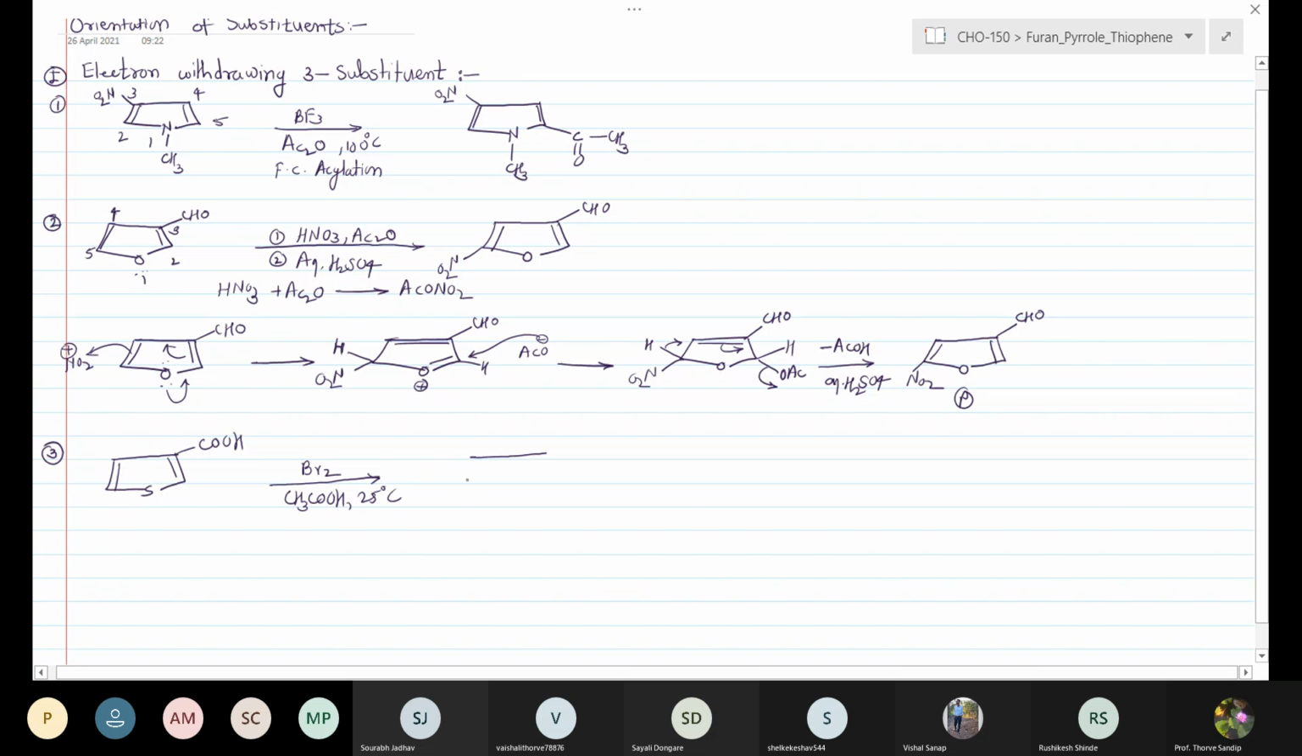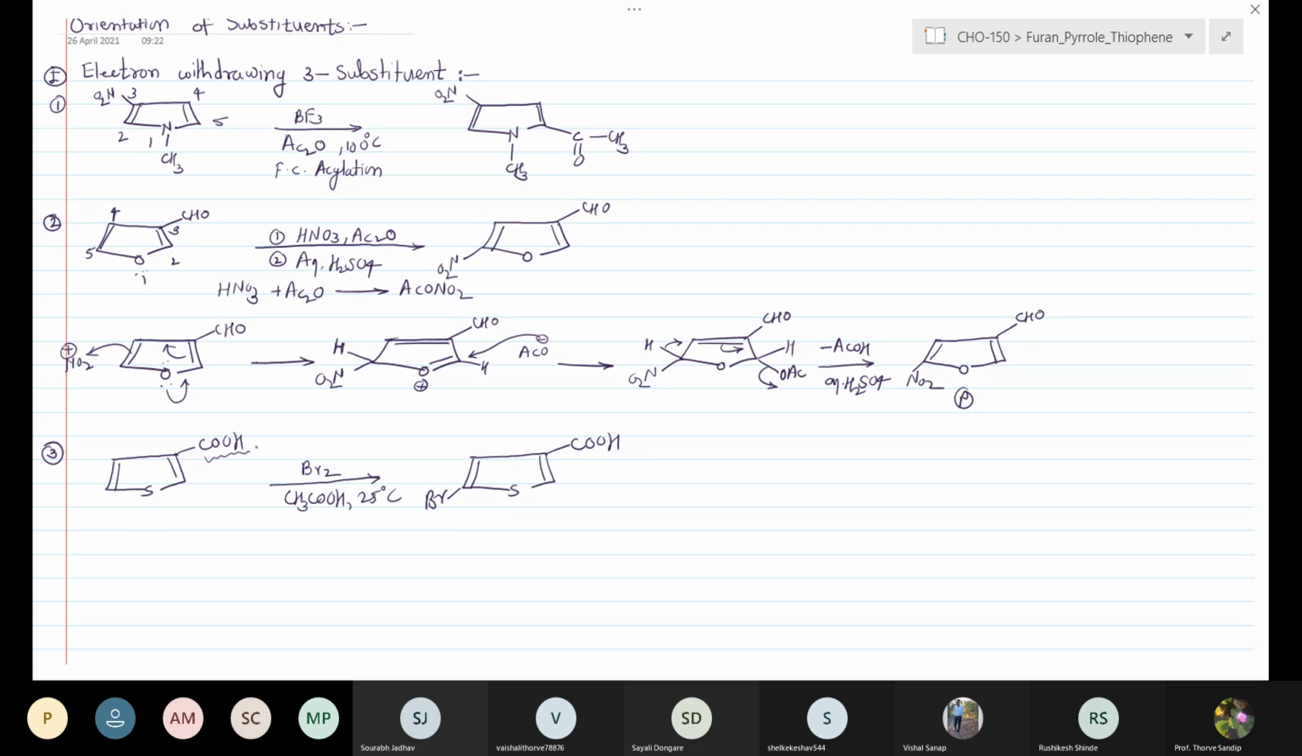Consider the similar reaction. Suppose the reaction is carried out with thiophene 3-carboxylic acid. Bromination is carried out with bromine in acetic acid. We know the carboxylic acid group is the electron withdrawing group. Therefore, the next incoming electrophilic substitution, that is the addition of bromine, takes place at the 5 position. We can get the 5-bromo derivative.